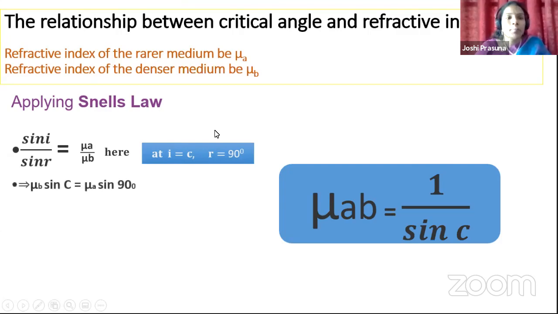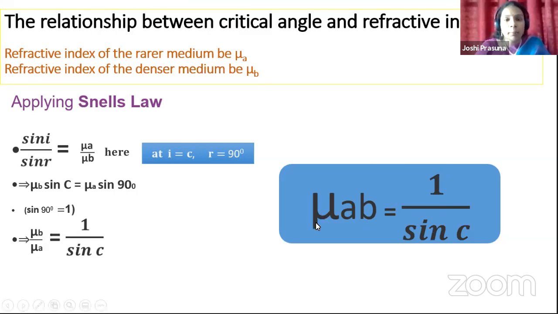So let us now substitute these values in this Snell's law. Okay, I should be considered as C and R should be taken as 90 degrees. That is what I have substituted in the next step, and we got mu B sin C equal to mu A sin 90. And we know what is sin 90? It is equal to 1. We have a numerical value for sin 90 degrees. What is that? It is 1. So substituting that value, we get mu B by mu A equal to 1 by sin C. Okay, children. So that can be summarized and can be written as mu AB equal to 1 by sin C.